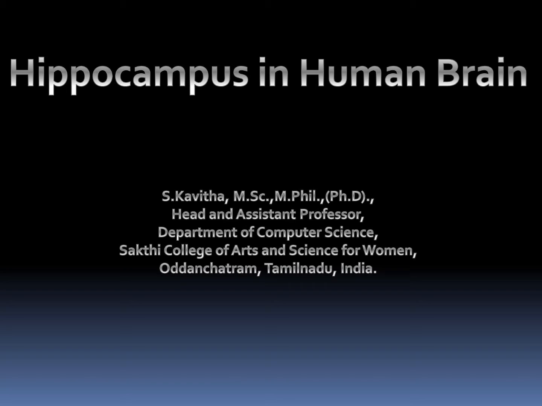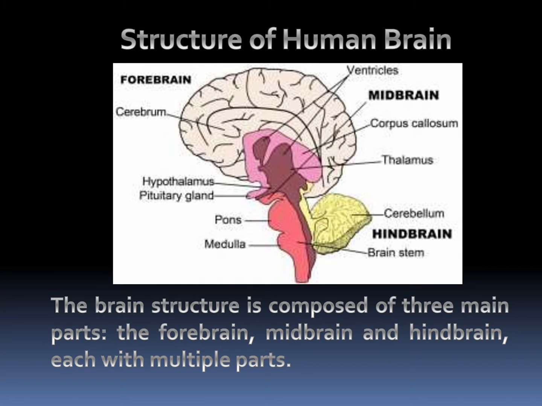Today I am going to talk about the hippocampus in the human brain. So, what is the structure of the human brain? The human brain is the largest organ in the body. It is composed of nearly 100 billion nerves which transmit in trillions of connections known as synapses. Processes such as thought, memory, and speech are controlled by the human brain. The brain determines how human beings respond to stressful situations such as illness, professional problems, writing an exam, etc.